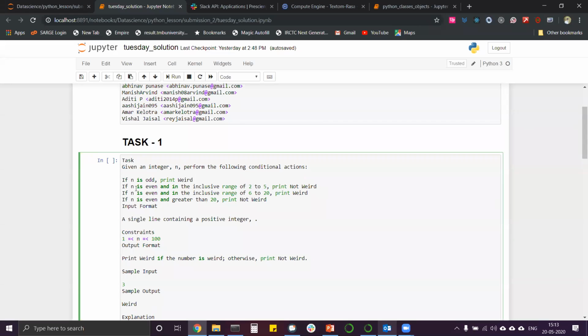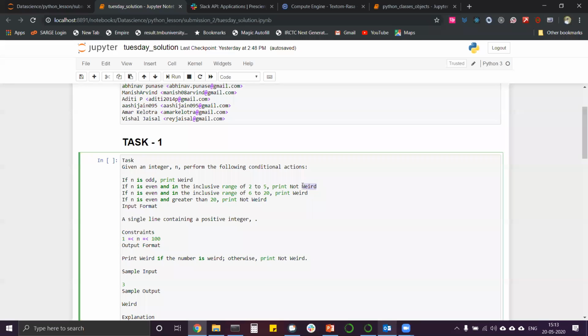So if n is even, but n is in the range of 2 to 5, we have to print not weird. For those who have not submitted or have not understood, I am doing that for them. Those who have submitted and did the correct thing, I am not doing that for them. So still bear with me, we will do this quickly. And then again, there is a condition if n is even. So there are three conditions for even, and it is saying if it is not in the range of 2 to 5, rather in the range of 6 to 20, print weird. Then it is saying that if n is even and greater than 20, print not weird.